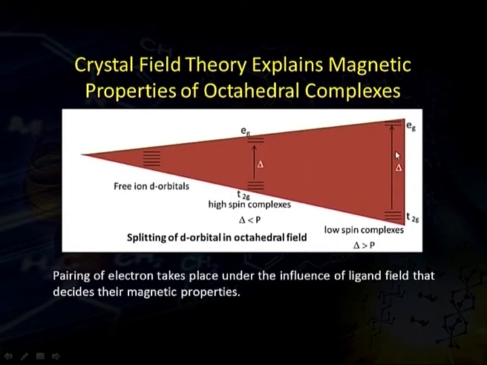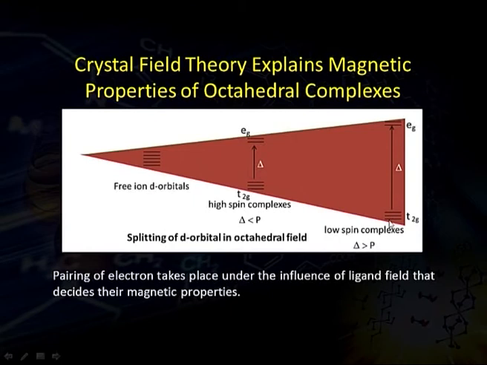Whereas if delta becomes larger under the influence of a strong field, then the pairing energy becomes less than the splitting energy, and electrons get paired. So, in the splitting of d orbitals in an octahedral field, the pairing energy and splitting energy play an important role.